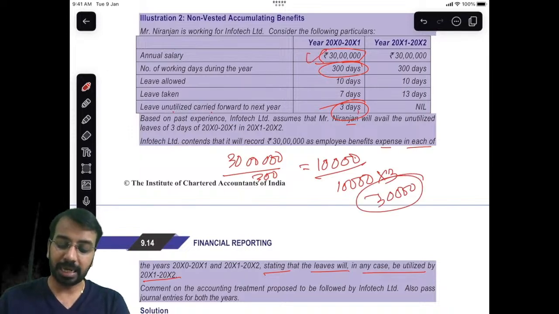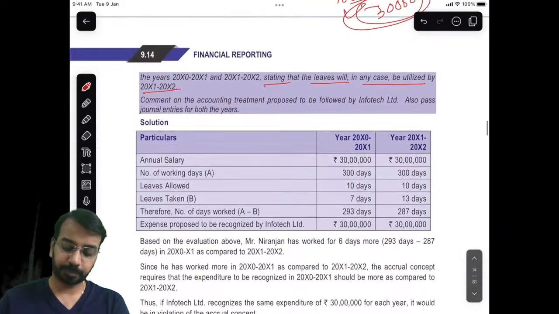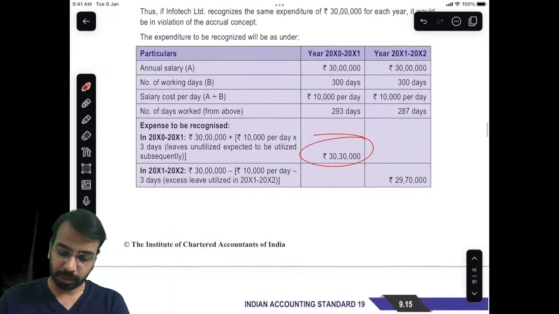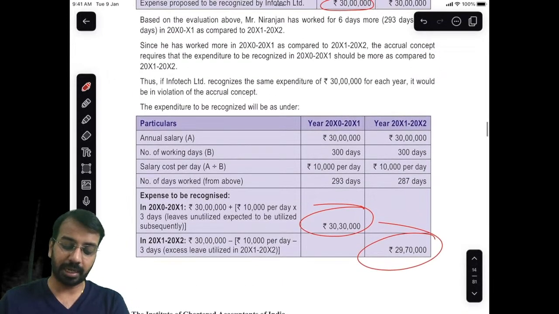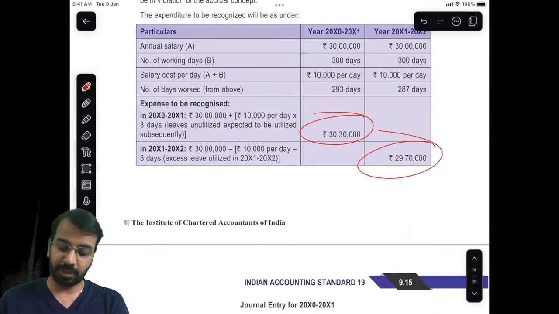10,000 into 3, 30,000 is the cost. So what you will do is 30 lakhs plus 30,000 as the cost of the first year. In the second year, you will say 30 lakhs minus 30,000, which is 29 lakhs 70,000. Sorry, I referred to the wrong table. 30 lakh 30,000 in the first year and 29 lakh 70,000 in the second year. This is the information, so ignore that.